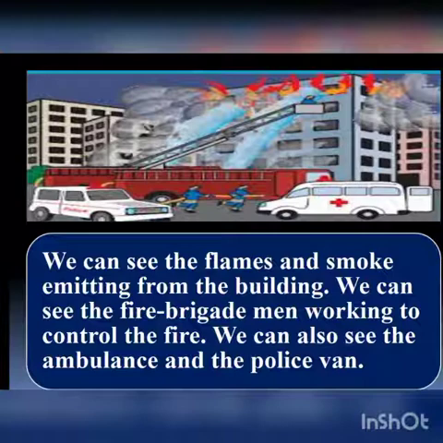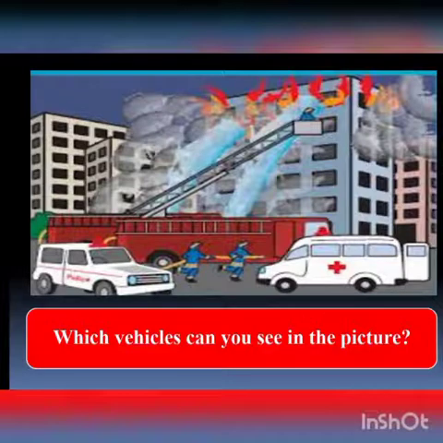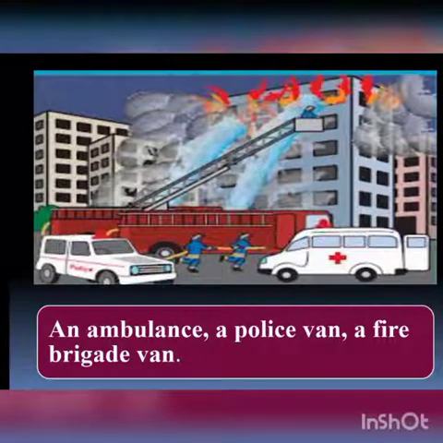We can also see the ambulance and the police van standing near the building. Here the question says, which vehicles can you see in the picture? So, from the picture, I can see the vehicles like an ambulance, a police van, and a fire brigade van.